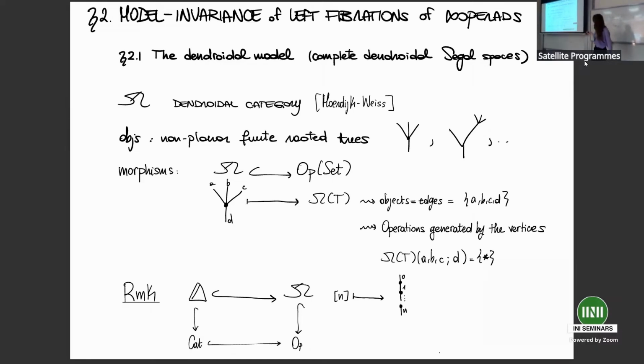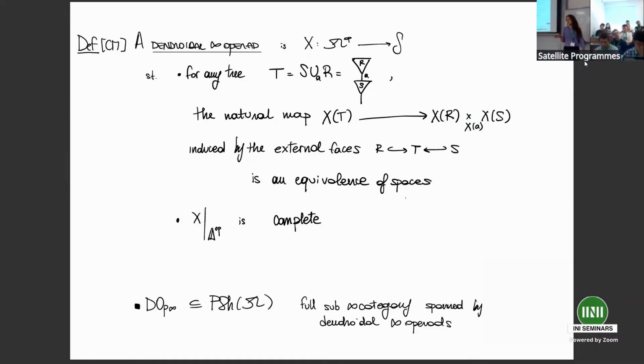Great. So this being said, we can give the definition of dendroidal infinity operad. We define a dendroidal infinity operad as a presheaf on the dendroidal category omega, such that a dendroidal Segal condition holds. So what does this mean? For any tree T which is obtained as the grafting of two smaller subtrees, we want the natural map from the value of X on the big tree to the fiber product of the values of X on the smaller subtrees to be a weak homotopy equivalence of spaces.